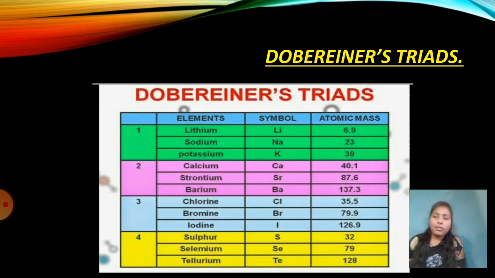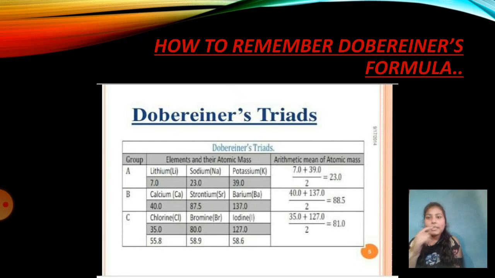Triads basically means three elements, and when you add A plus C, that is the first and the last element, and divide by 2, you will get the middle term. For 6.9 plus 39 upon 2, because we are taking the mean of it, we'll get the atomic mass of sodium. The same way you can calculate for everyone, you will get some numbers which will be nearly, not exactly, but somewhere near it. So this is basically a table.